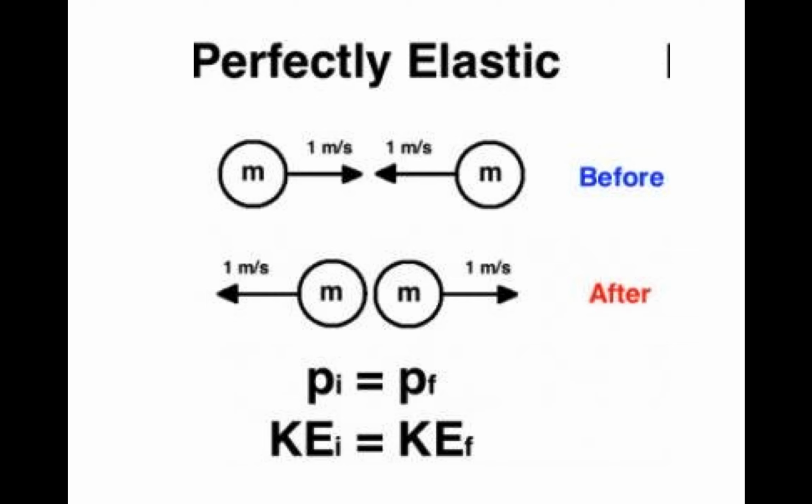So this is a perfectly elastic collision. Before, there are two bodies of mass m moving towards each other at 1 meter per second, and after they collide, they move away at a velocity of 1 meter per second. The momentum is 0 initially because 1 into m minus 1 into m, taking right as positive, gives a net momentum of 0 in the before case, and even after, 1 into m minus 1 into m will give 0. So total momentum is always conserved. Initial momentum is equal to the final momentum, which is 0, and kinetic energy is conserved in both cases.